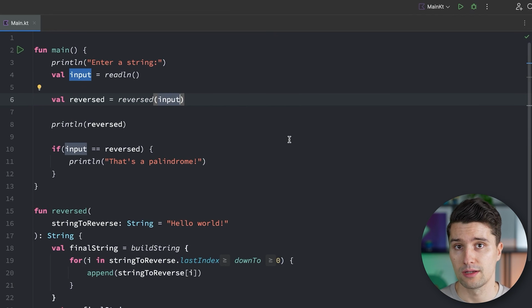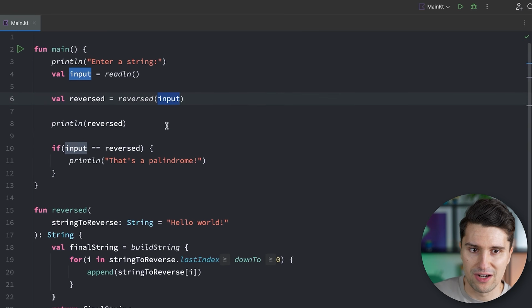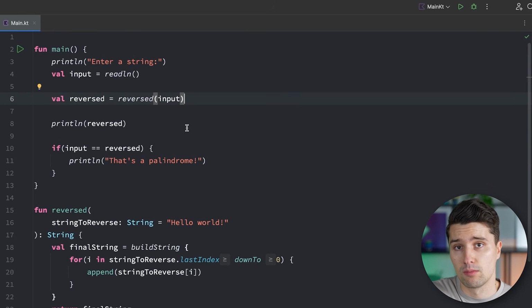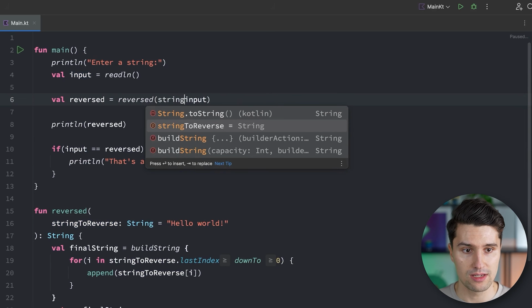Something else that Kotlin supports and that I can only recommend you to do is to use named parameters. So here where we call our functions, we do pass in our input, but when reading this code here, it's not always super clear what representation this input string has in the context of our function. So with a simple function like reversing the string, it's pretty obvious that the input is going to be reversed. But sometimes functions actually take multiple parameters, and then it's not always clear which parameter actually is meant for what. What we can do in that case is we can use named parameters by just taking the parameter name and simply saying string to reverse is equal to string.